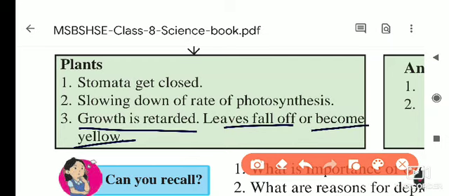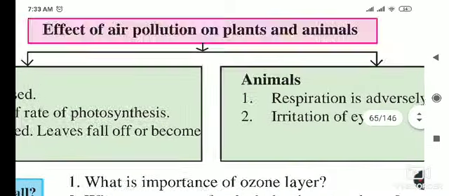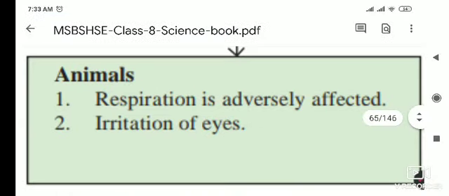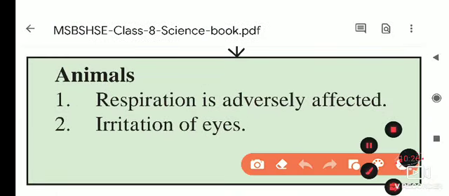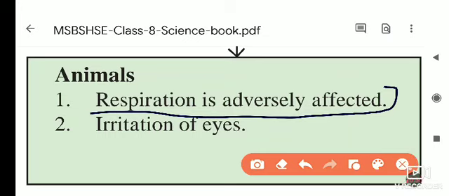These are the effects seen on plants: stomata closed, slowing down of the rate of photosynthesis, growth retarded, leaves fall off and become yellow. These are the effects seen on the plants when air pollution takes place. And next, in animals, the respiration is adversely affected.